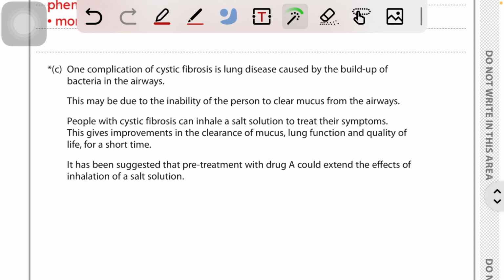One complication of cystic fibrosis is lung disease caused by the build-up of bacteria in the airways. This may be due to the inability of the person to clear mucus from the airways.